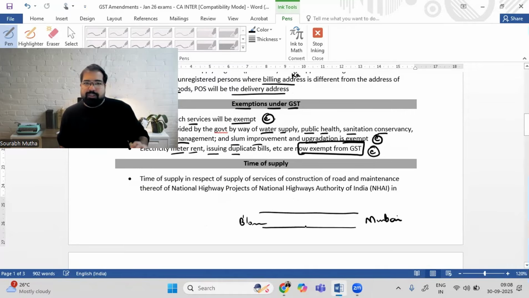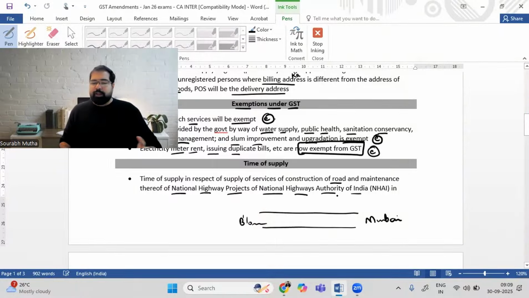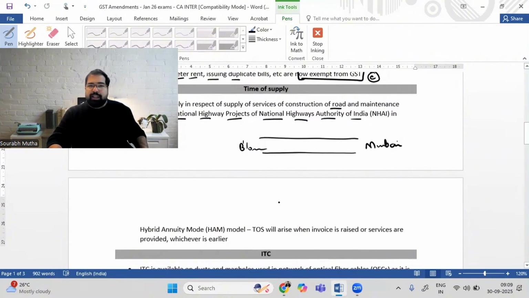Now, as you know, guys, highways are given to private operators to build, operate, etc. So they will construct the road, they will maintain it, they will charge toll, etc. So this is a highway development project of road and maintenance thereof of National Highway Project of National Highway Authority of India. Now, sir, what are you talking about? As you know, guys, this construction of road is a service. Maintenance is also a service. Now, in that case, will there be GST?